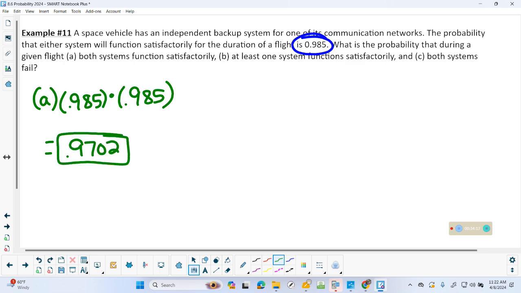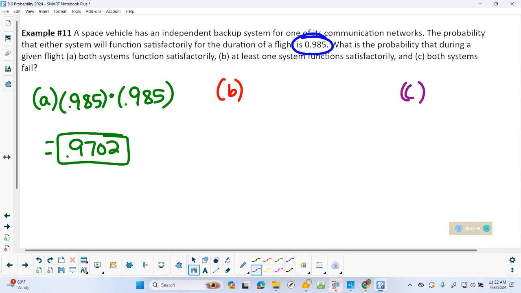Okay, B. At least one system functions satisfactorily. Sorry. So you have one function, at least one, or maybe none. And I'm going to show you a work smarter, not harder way on that. I'm reading this and I'm like, well, at least one, so one or more, I'm going to have to add, oh, that already seems like work. I'm going to use C to help me.